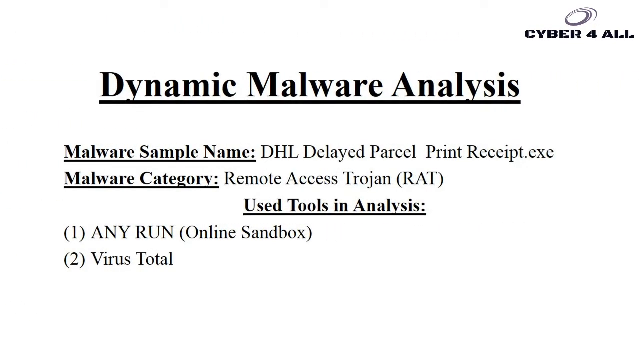Now comes the sample dynamic malware analysis, in which I have taken a sample malware. Its name is DHL delayed parcel print receipt. It is a malicious executable file which contains malware within it. The category of malware is remote access trojan. Tools used in this malware analysis are Any.Run, an online sandbox, and the second one is virustotal.com.